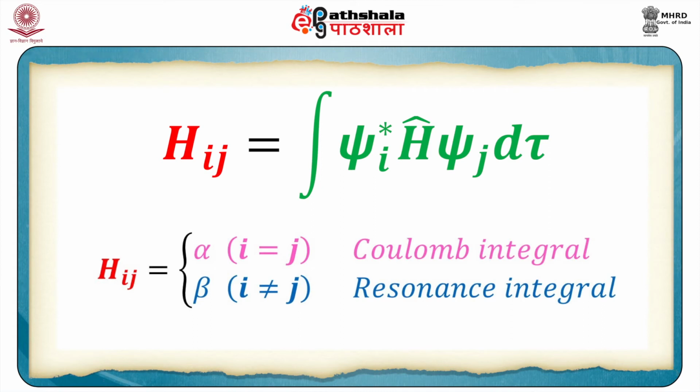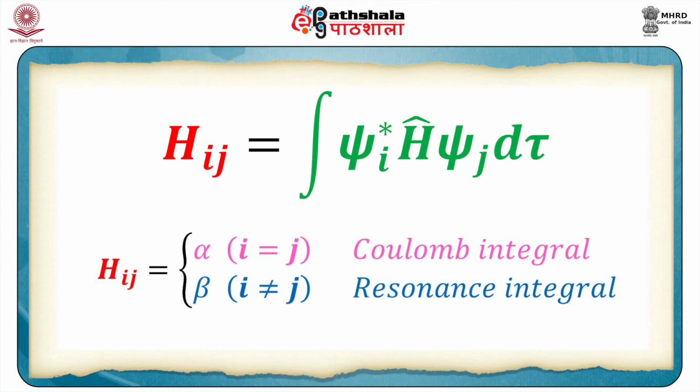Now we look at the resonance integral Hij. Hij represents the resonance integral, and the detailed form of this is the integral of psi i, then h cap psi j d tau. So this is basically the energy of an electron in the region of space where the two wave functions psi i and psi j overlap.